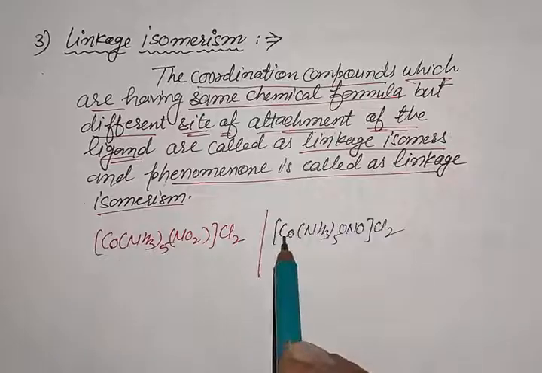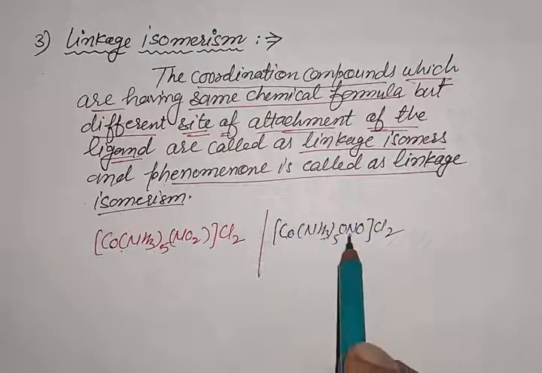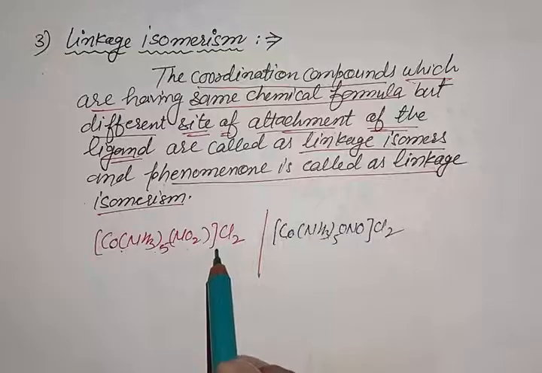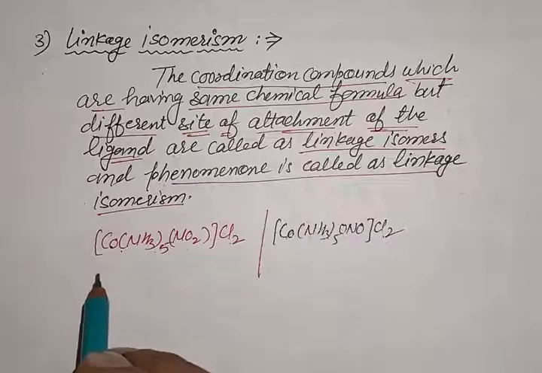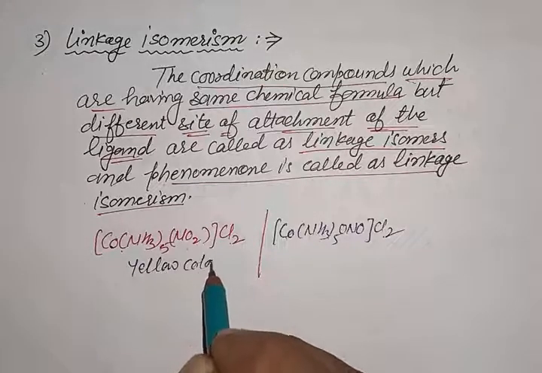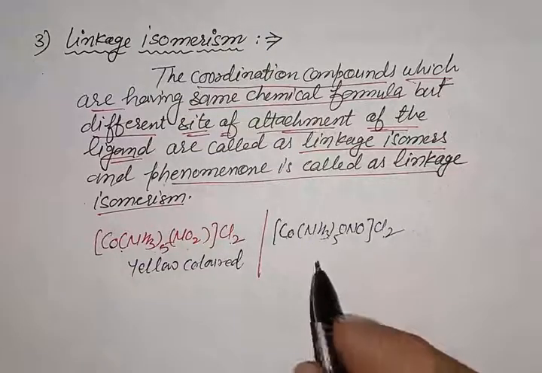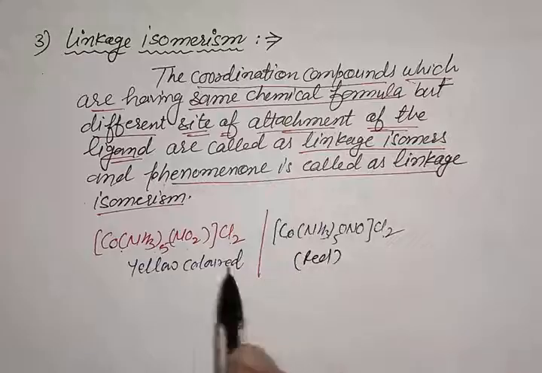Both these complexes have one cobalt metal, 5 NH3 ligands, one NO2 ligand, and two Cl ligands. The first complex is yellow in color, and the second complex is red in color. So both these complexes have different colors, so they show different physical properties.